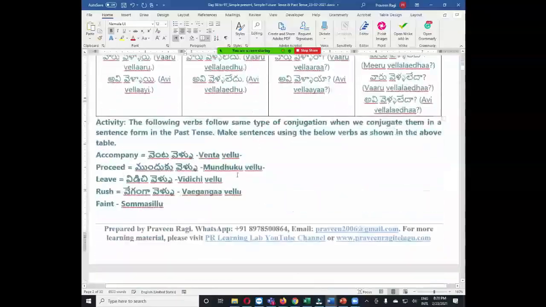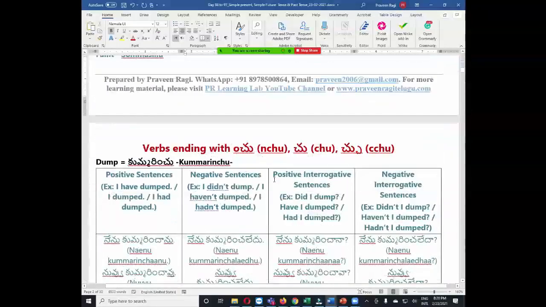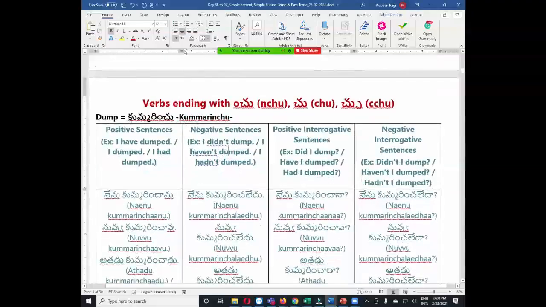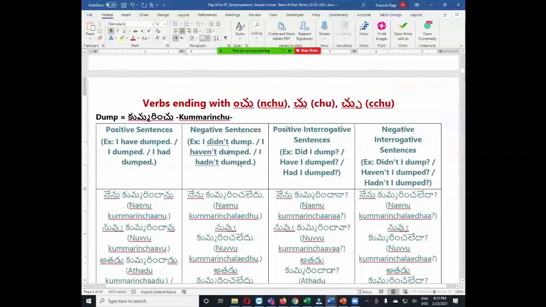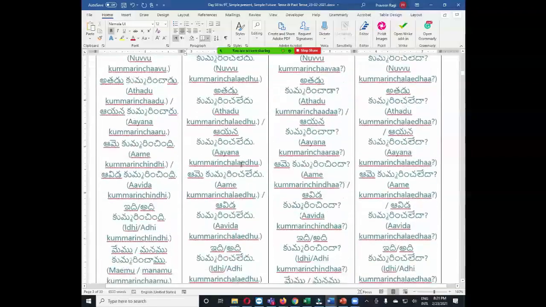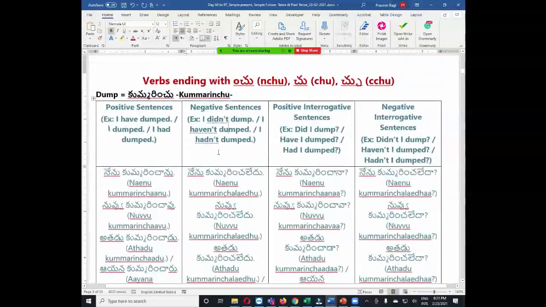Let us see the next one. The next category is nchu. So in this category we took the example as dump. Dump means kummarinchu. Somebody already submitted some practice sentences. Anyway, for class purpose I will explain again. Then we will move to the next category. Since it is an old topic, we are just revising again.